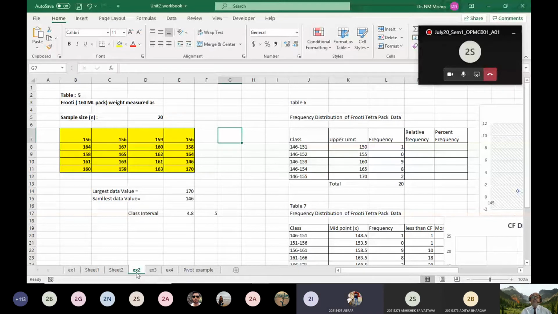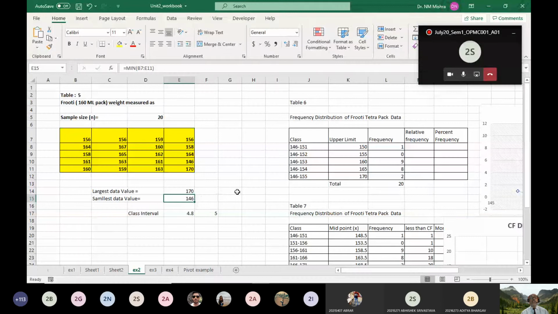Continuous, because this comes from measurement, not from counting. That's why you opted for this. Then you find the largest value of this data set by using a function. On the top, you see I used the max function on this data range and got the largest value. I picked the min function and found the smallest value.